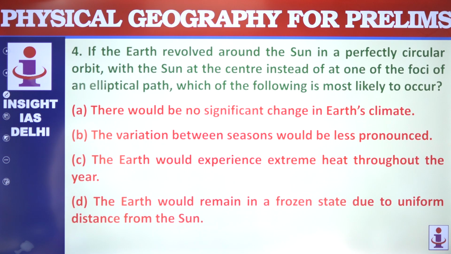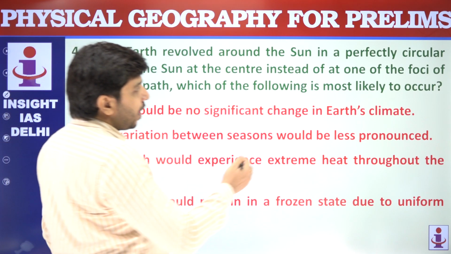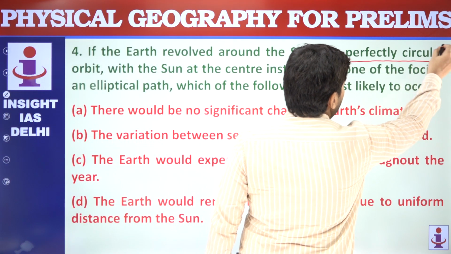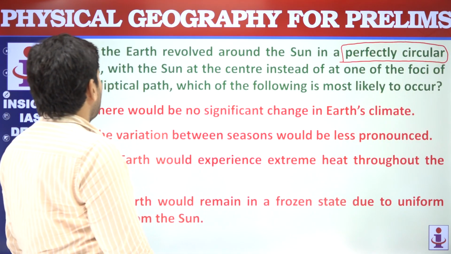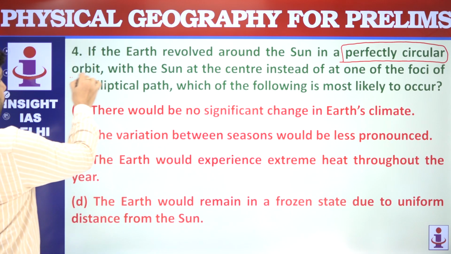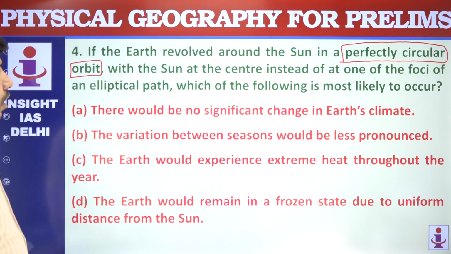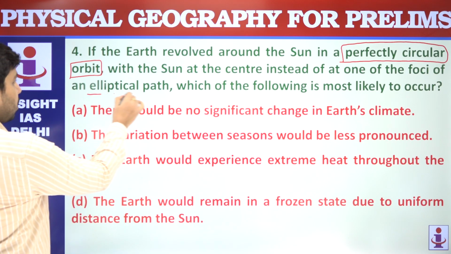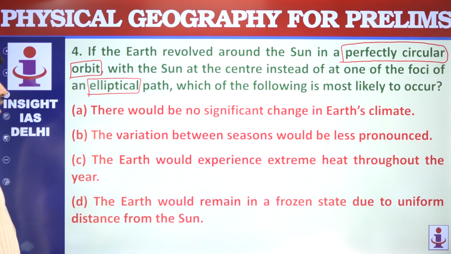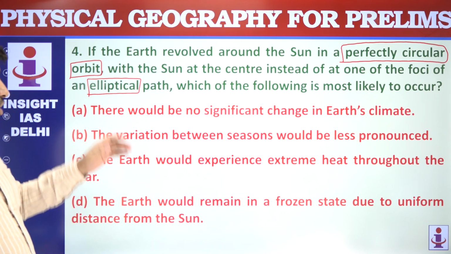Okay, 4 situations are being given and the question is asking that if Earth's orbit had been perfectly circular instead of elliptical, then what would happen out of these four?